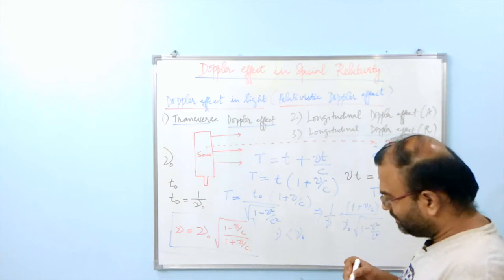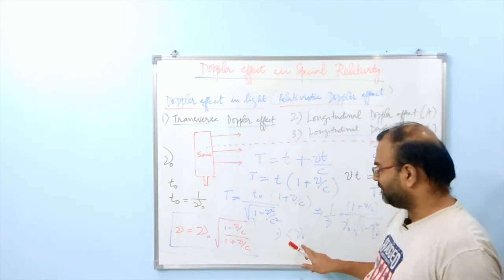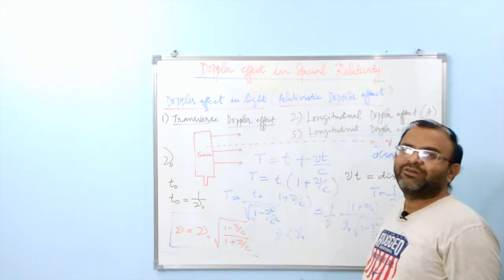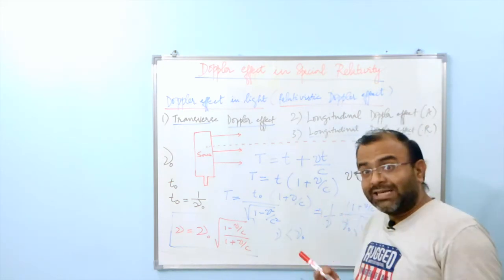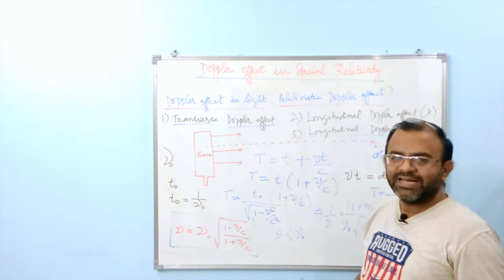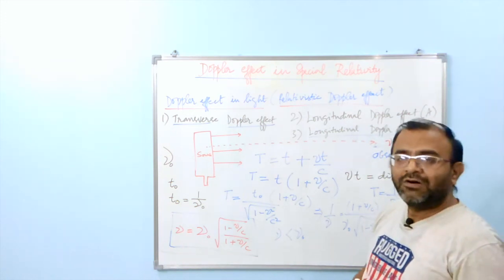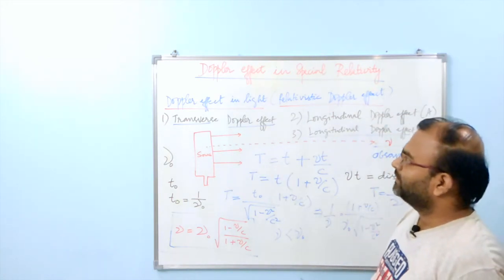That is, the observed frequency is going to be less than the actual frequency of the source, because the source and the observer are going away from each other. So the intuitive feeling that you have fewer waves to count is clearly brought out by this expression for the Doppler effect for the longitudinal case of recession between the source and the observer.